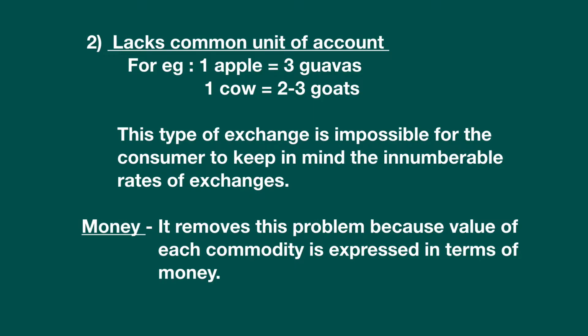Whereas if money had been used, it would have removed this problem because the value of each commodity is expressed in terms of money. The cost of 1 apple will be, for example, rupees 10. The cost of 1 cow may be, for example, 20,000 or 30,000. I don't know what the rate of cows is, so it is just an example.